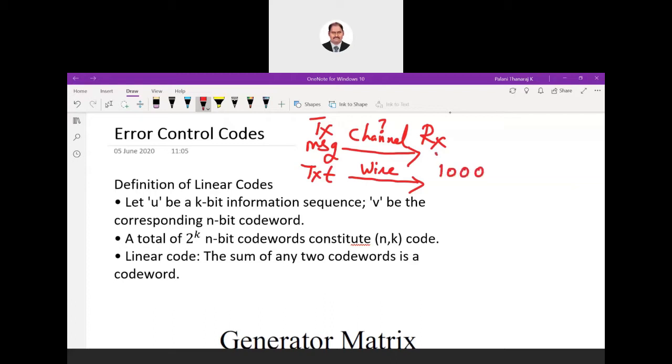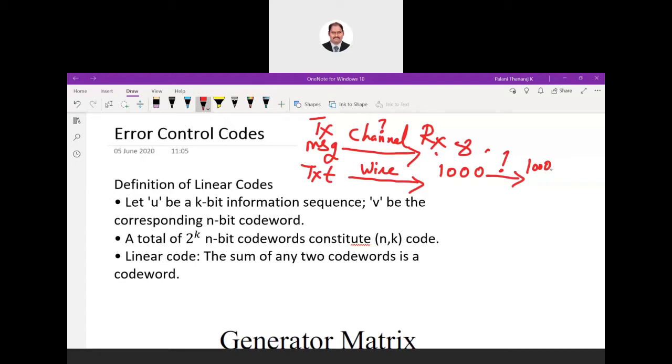1000, 4 bits. Suppose you want to transmit this number 8. So you'll be transmitting 1000. On the receiving end, the same 1000 has to be received. But that is not the case. There might be some distortion occurring here.